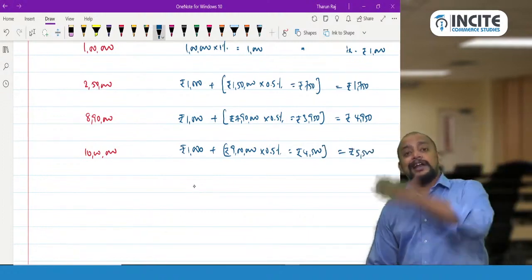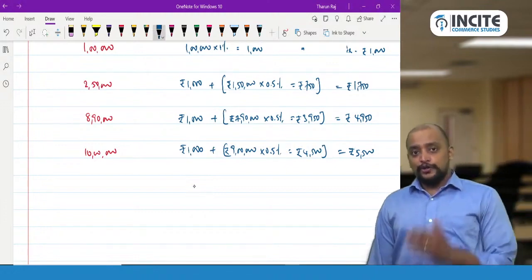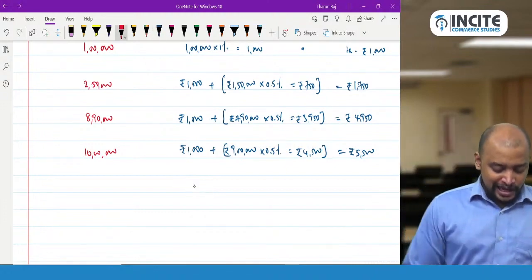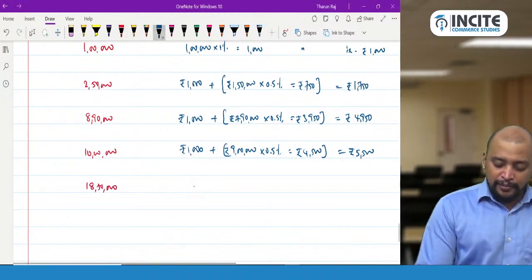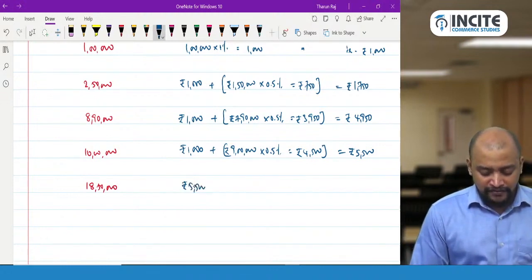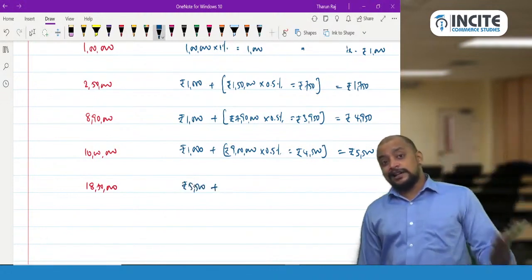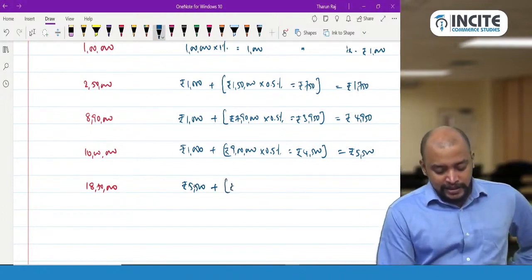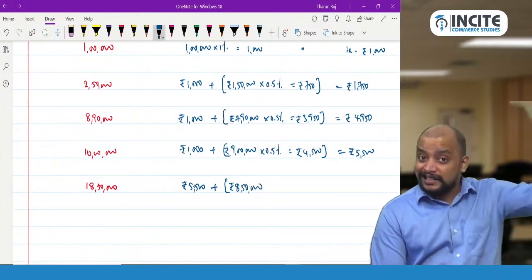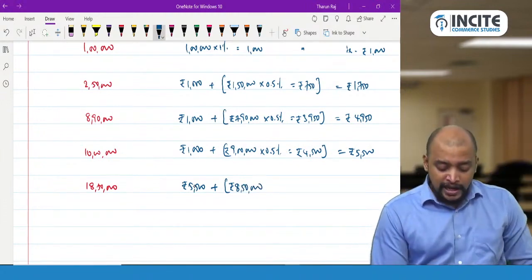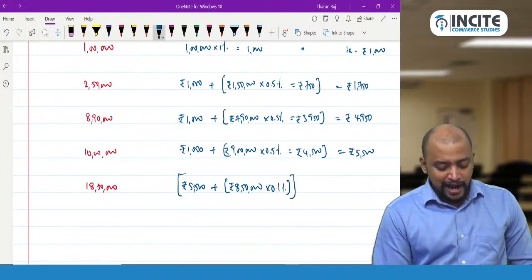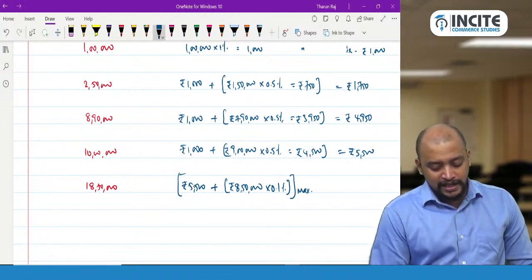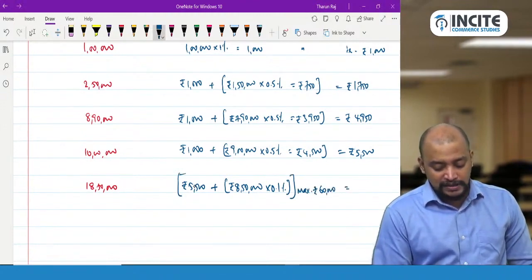So when you are crossing the 10 lakh slab, you are in the third slab. So when you are crossing 10 lakhs, say it is 18,50,000, then there will be a fixed amount. What is that fixed amount? 5,500 plus, on an amount exceeding 10 lakhs, we need to take 0.1%. So that is 8,50,000 on an amount exceeding 10 lakhs, because for 10 lakhs it is 5,500. So 8,50,000 into 0.1%, and this is subject to maximum 60,000 rupees.